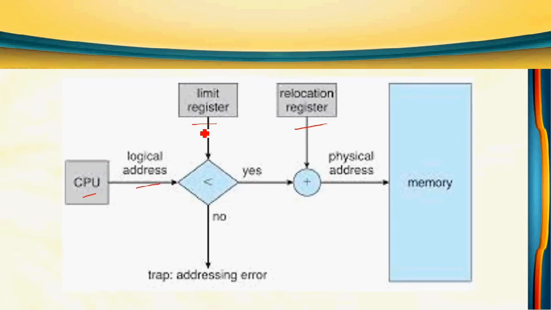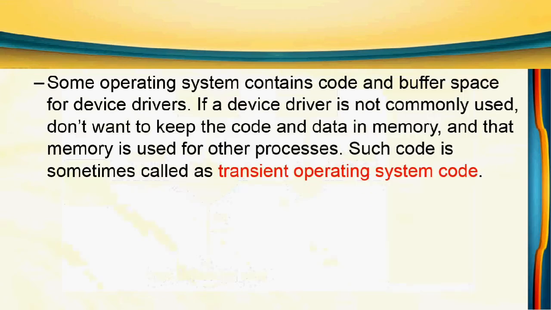We have to compare this logical address with the limit register, whether it is less than. If it is less than, we can go to the next step. Otherwise, an interrupt is generated. So in the next step, the logical address is added to the base register or relocation register. Then we will get a physical address. So at the physical address, we can load a particular process. So this is memory protection.